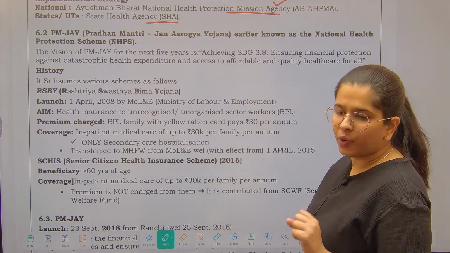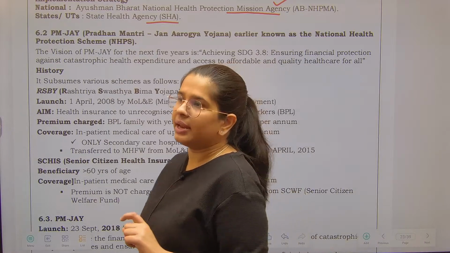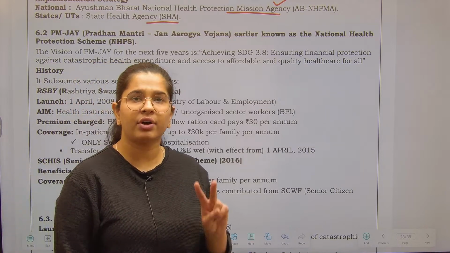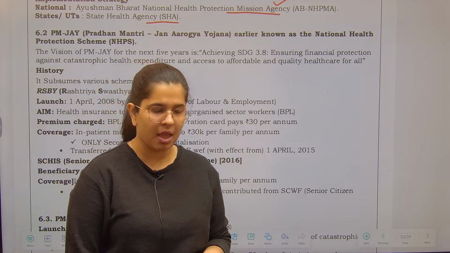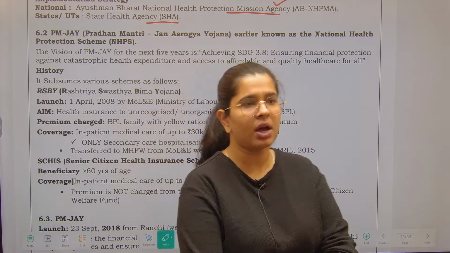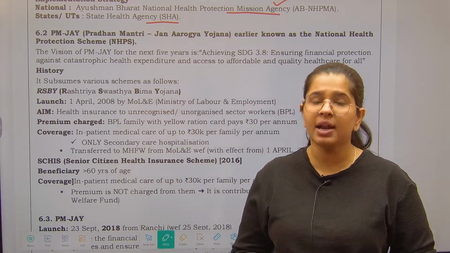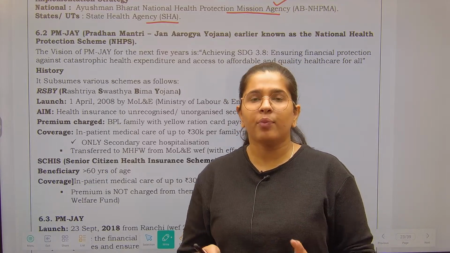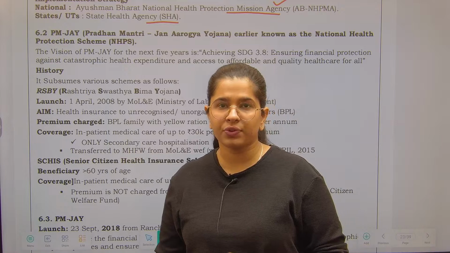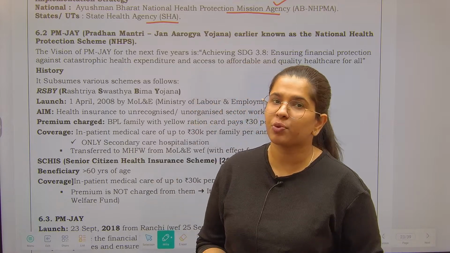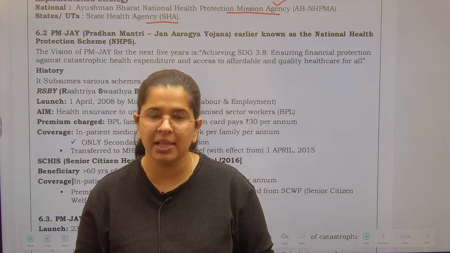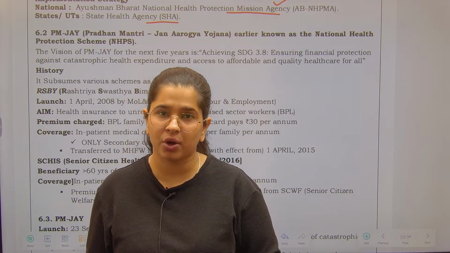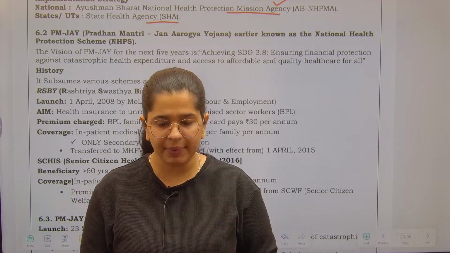So first of all, going for a bit of history, right? Before this particular Jan Arogya Yojana component, there were two schemes that were earlier working. One was Swasthya Bima Yojana. Under that also poor families were covered, and then there was a scheme for senior citizens separately, right? In both the schemes, 30,000 was the amount of insurance or amount of cover that was provided to these disadvantaged people. 30,000, right? But under PM Jan Arogya Yojana, we have got a 5 lakh insurance cover. So obviously it is an upgraded version.